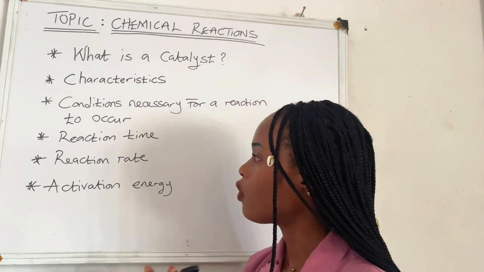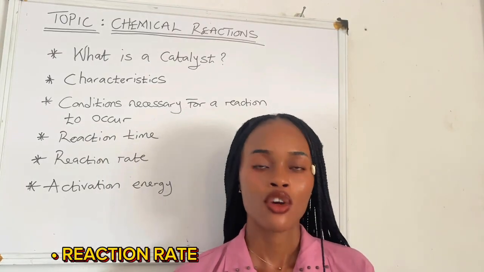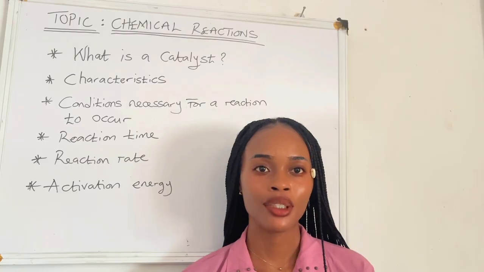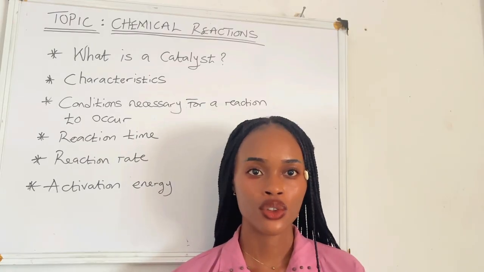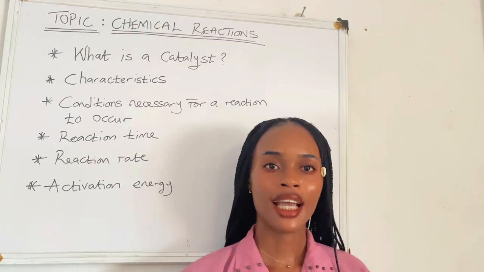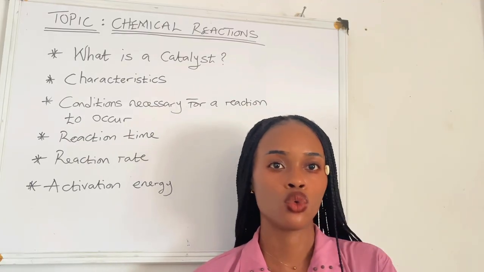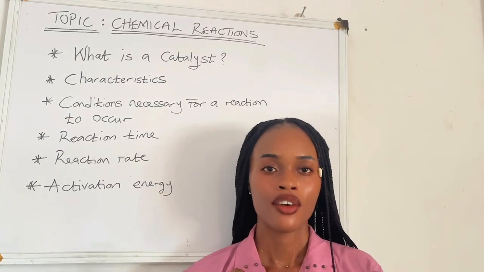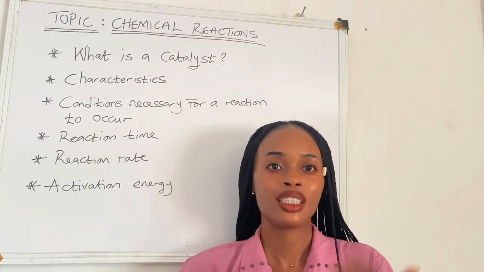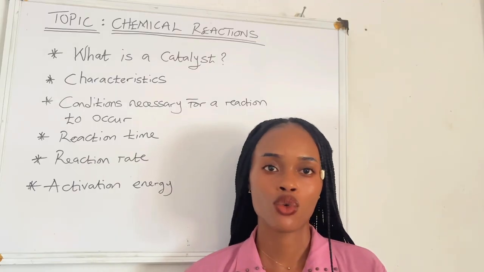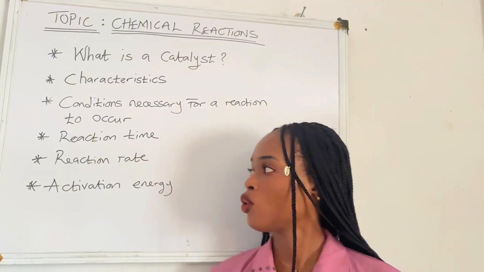Then we have what we call reaction rate. When we talk about rate, we're talking about speed. So reaction rate refers to the speed at which a reaction occurs. Or we can simply say reaction rate refers to the speed at which reactants are being converted into products in a chemical reaction.